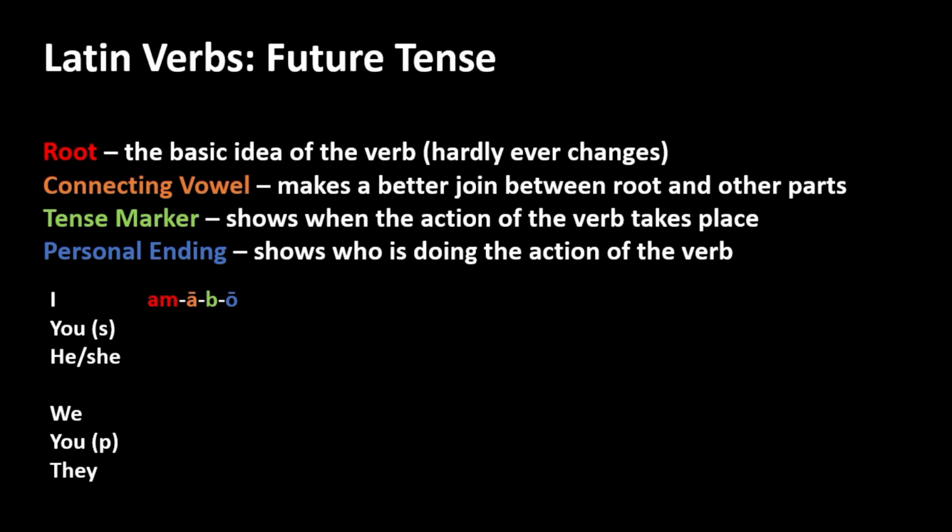Nothing difficult there, and so we shall construct the whole table without further comment. Amabo, amabis, amabit, amabimus, amabitis, amabunt. Oh, there is one further comment. Notice the they part of the verb, the third person plural. The tense marker here changes from bi to bu. This appears to be for purely verbal reasons. For whatever reason, the Romans didn't like the sound amabint.